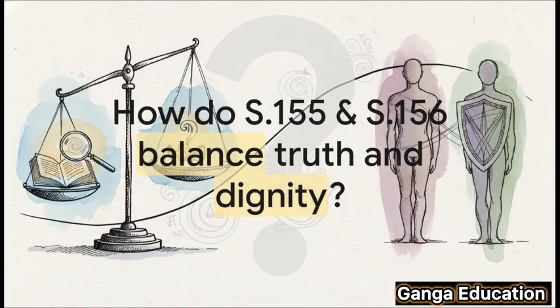So as we wrap up, I want to leave you with something to think about. How do these two sections, Section 155 and 156, really perform that delicate balancing act? On one hand, you have the court's mission to find the absolute truth. On the other, you have the fundamental need to treat every person with dignity. It's a tough balance to strike, and these sections are right at the heart of it.